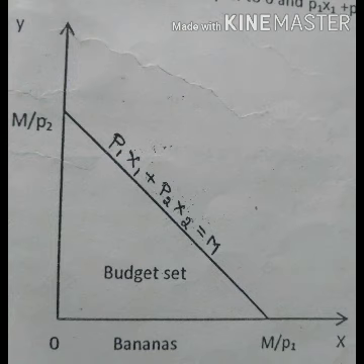Budget line has another name: price line. Every bundle on the budget line indicates those bundles of apple and banana which a consumer can purchase by spending his entire income of ₹20 at the given price of the goods. I think budget set is clear to you. Now the next concept is budget line.